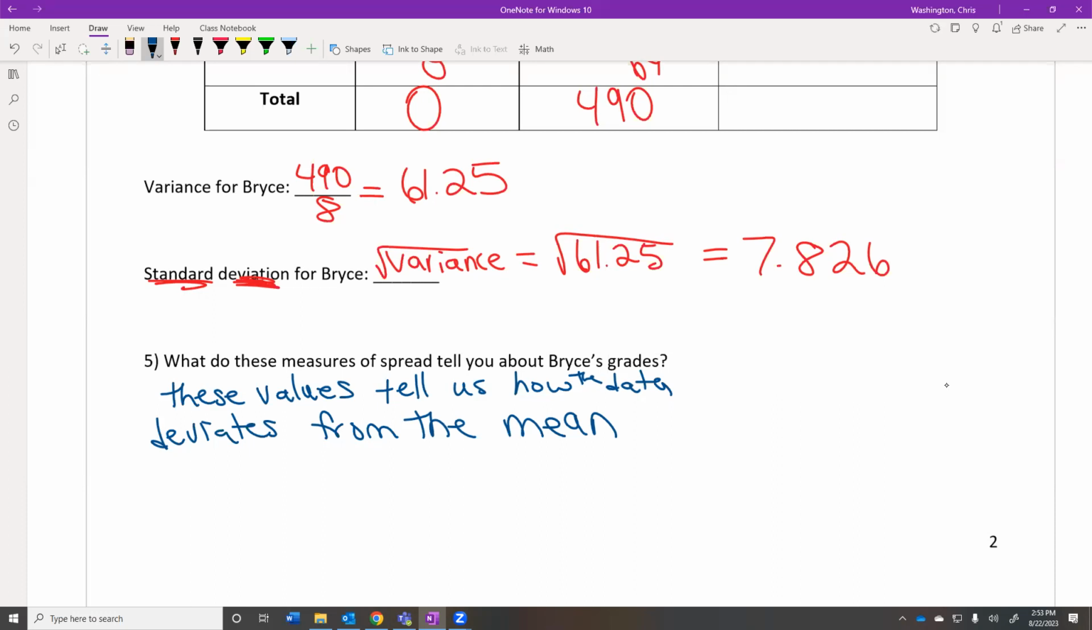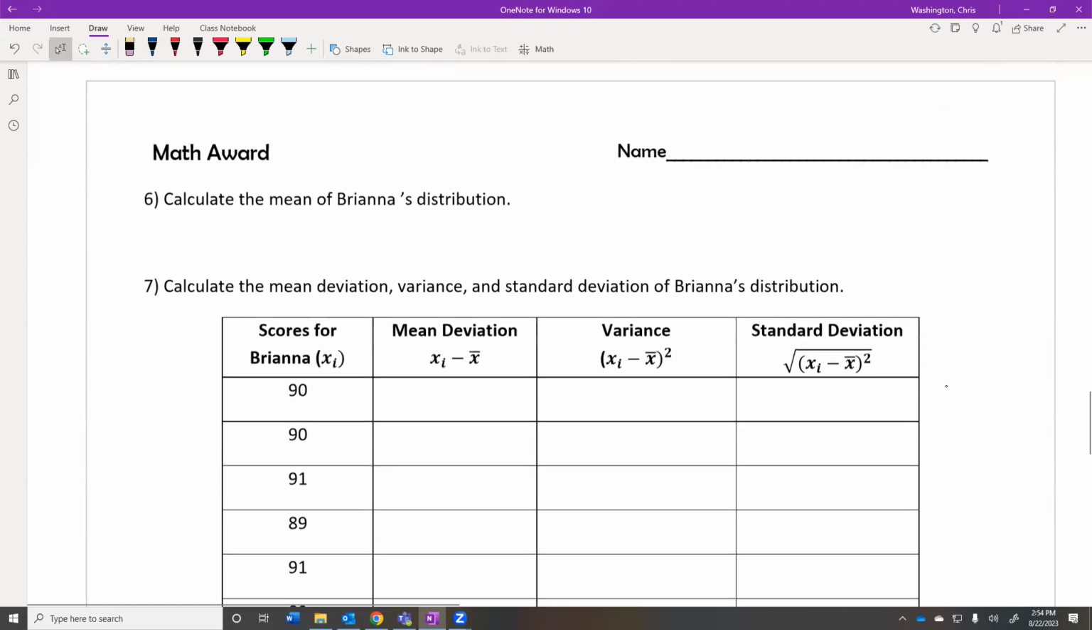So we already know what Brianna's numbers are. She had a lot of numbers between 89 and 91. So when we find Brianna's standard deviation, what do we think it's going to be compared to Bryce's? Lower. It's going to be lower, probably a lot lower, because Bryce had a lot of variation, but Brianna didn't have much variation. So Brianna's standard deviation is probably going to be much, much lower.